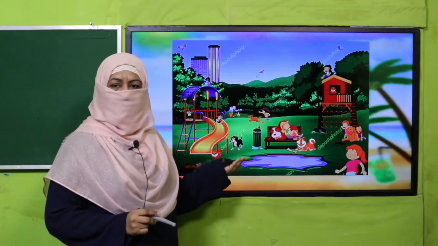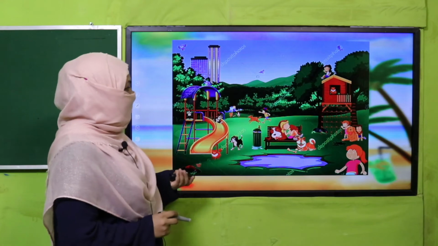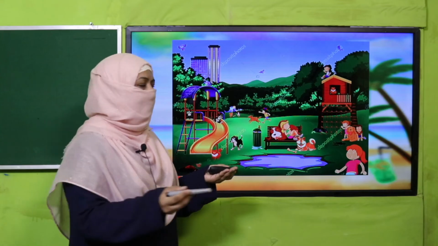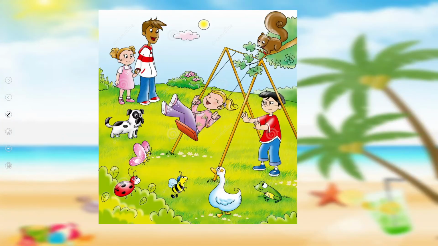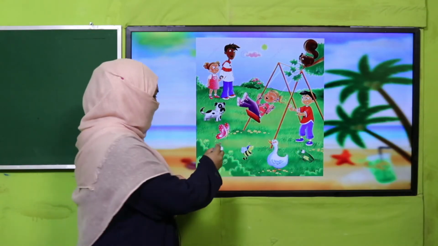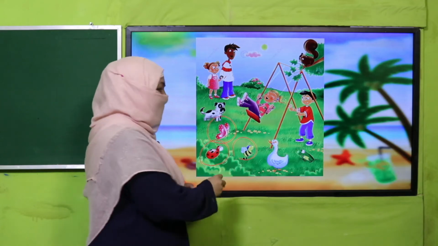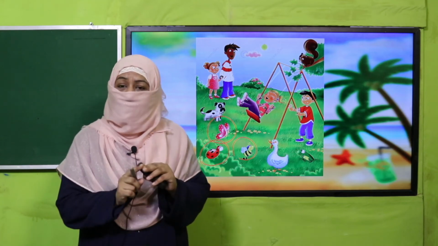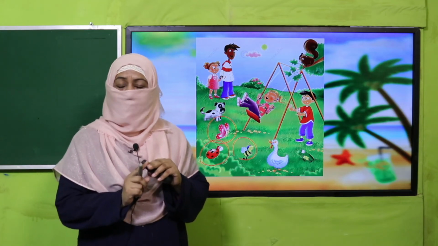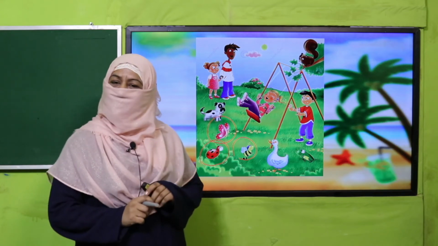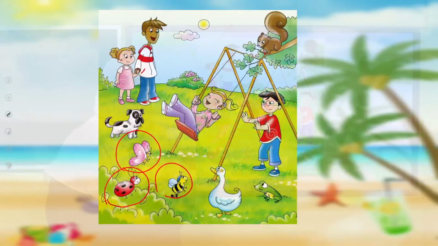You can take a picture like that and you can ask the student, so it's a house which is not built on ground. What is that? It's a tree house. And maybe it has wings, but it's not a bird. So what is that? It can be a butterfly or a bee. This is how, teacher, you are going to ask students. And students, if you are confused, you can talk to your other student who is paired with you. After discussion, taking clue from the picture, answer the question. So enjoy the activity and then come back.